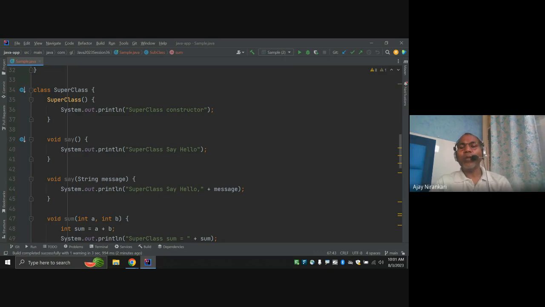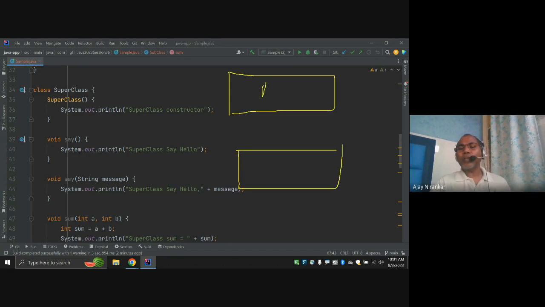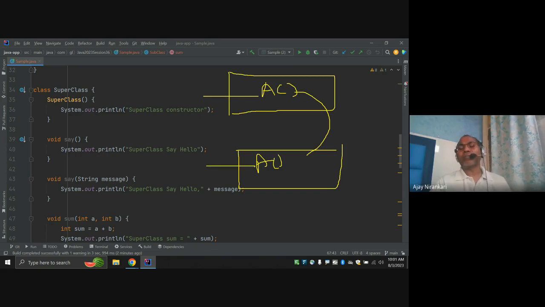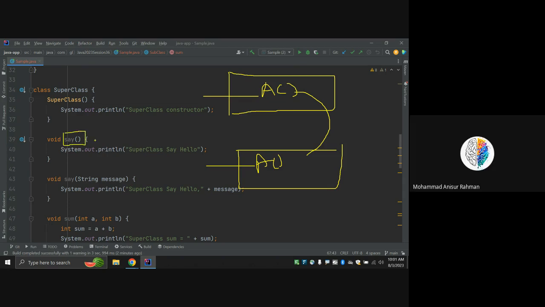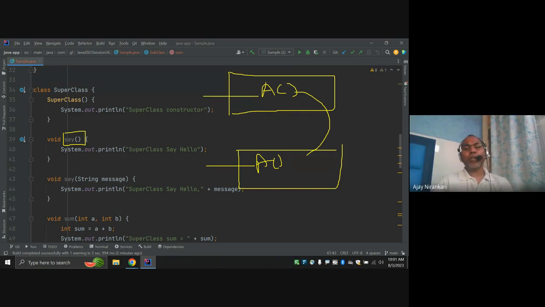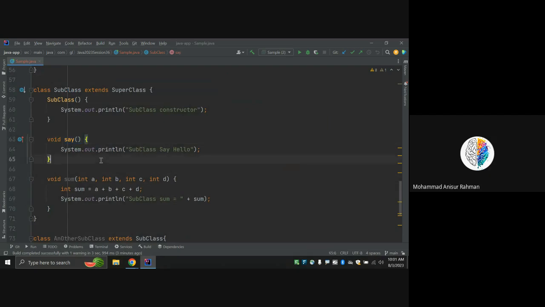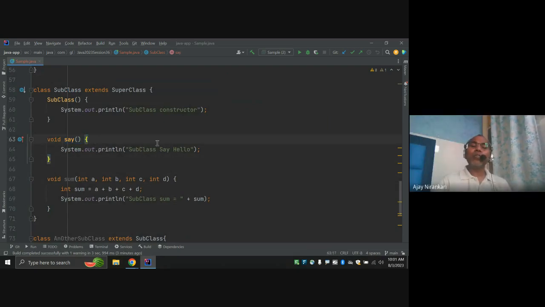Overriding means whenever we have one superclass and one subclass, and here we have a method defined, the same method you can write in the subclass as well, right? So this is known as overriding. In overriding, the signature would be the same. Notice in the superclass say has nothing and in the subclass say has nothing, right? So this concept is overriding.